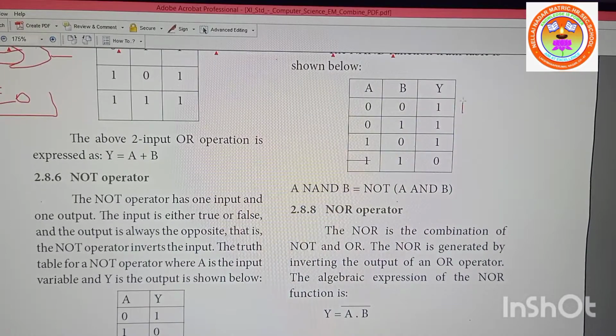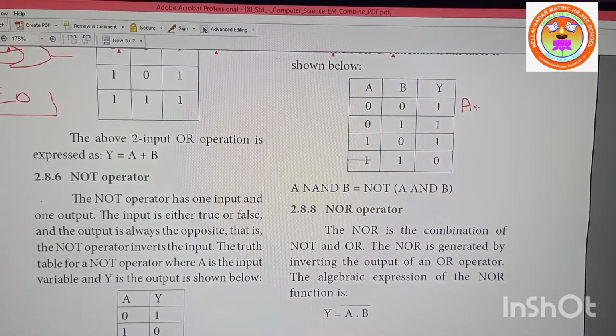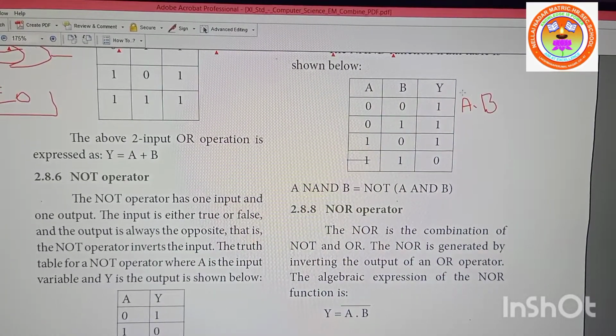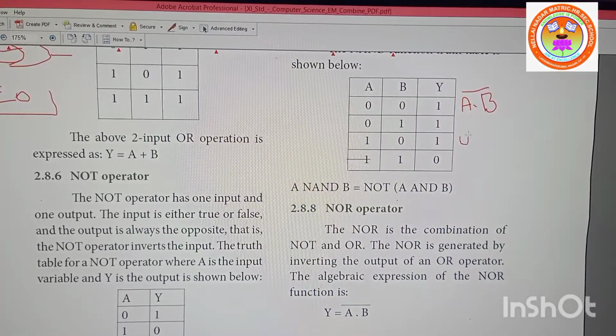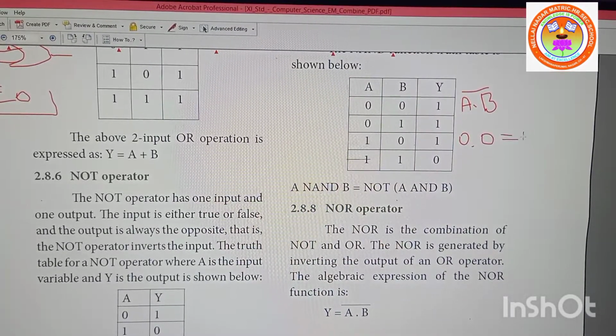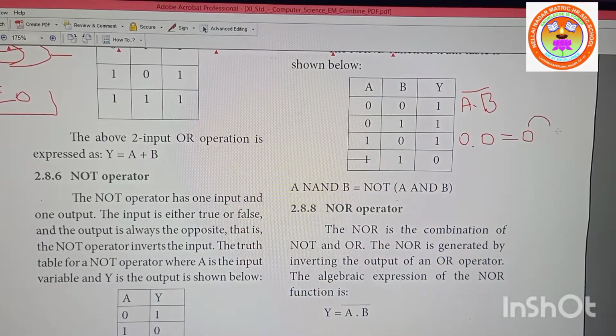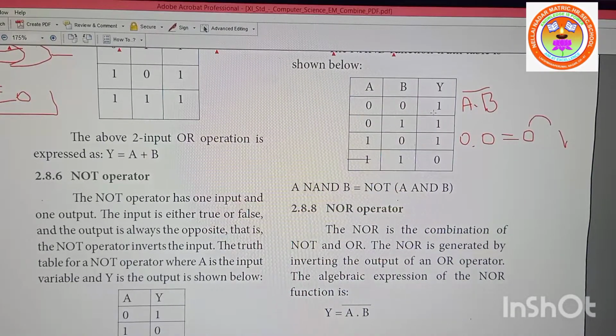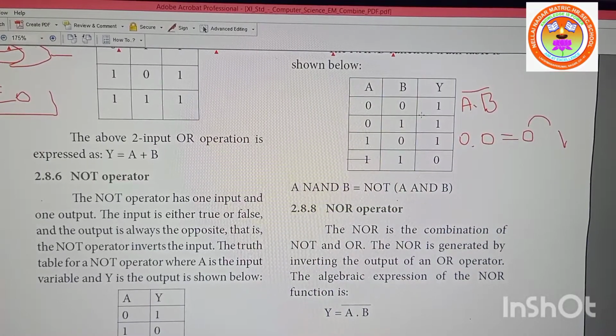Is it clear? Don't get confused, children. A into B inverse, right? 0 into 0 is equal to 0. You complement it, 1. That is this. Any doubt in this? Is it clear?